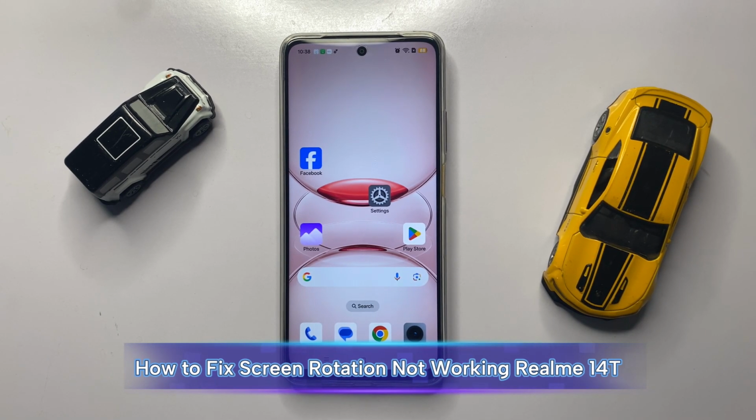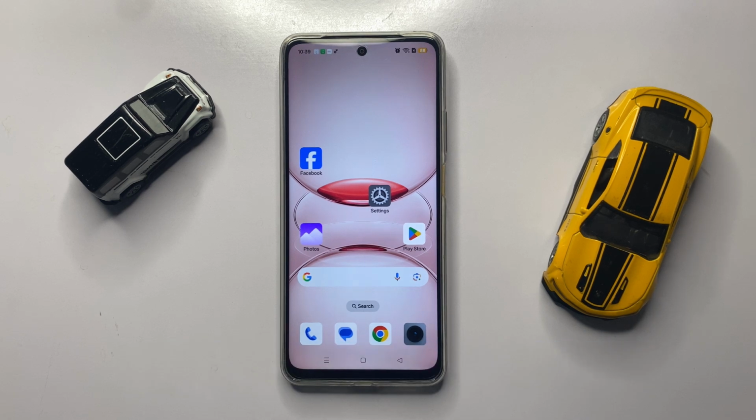Hey guys, in today's video I'm going to show you how to fix screen rotation not working in Realme 14T. So let's start the video.